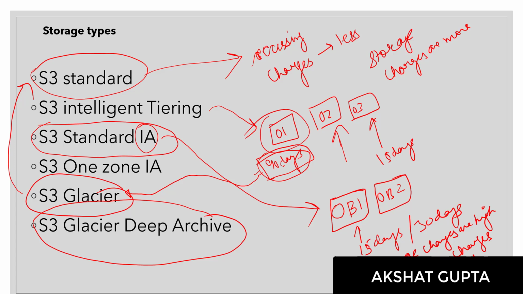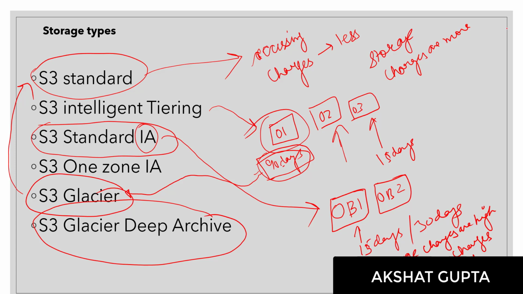So when we talk about storage types, we have S3 Standard storage, where the accessing charges are less, but the storage charges are more. S3 Intelligent-Tiering is the intelligent one, which has a brain: it automatically transfers from one storage type to another as per your usage.